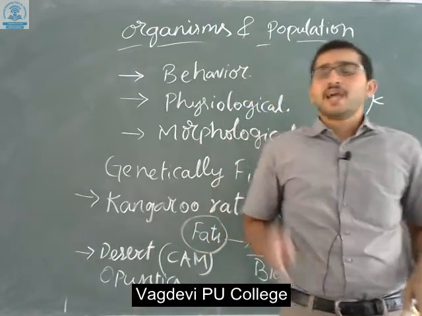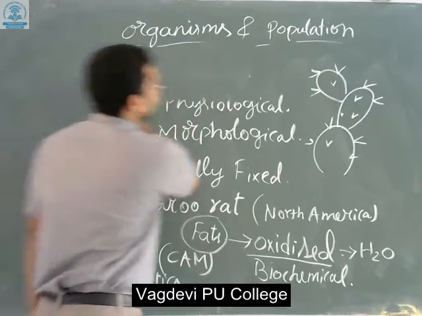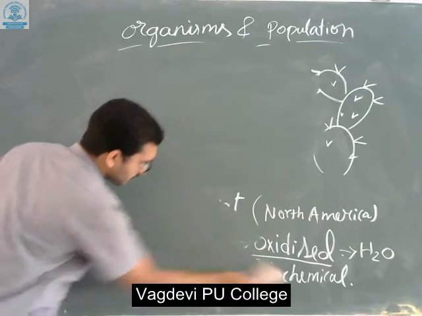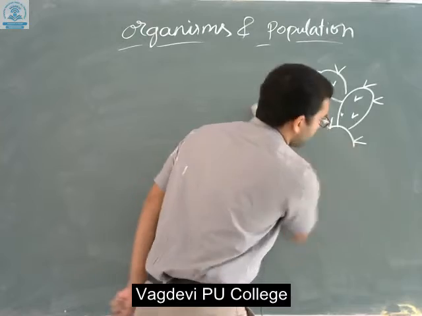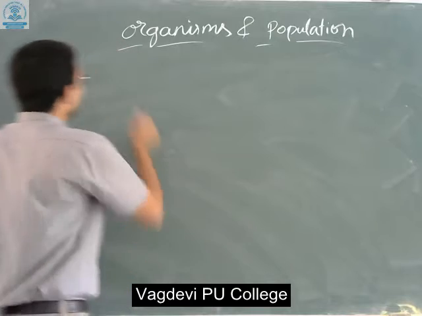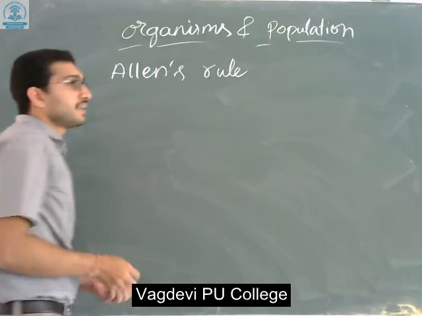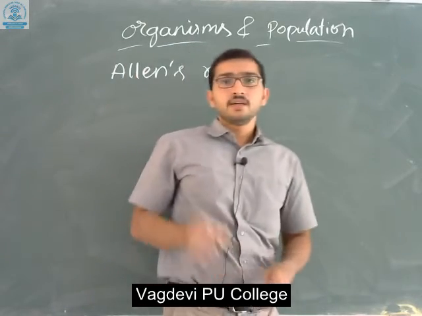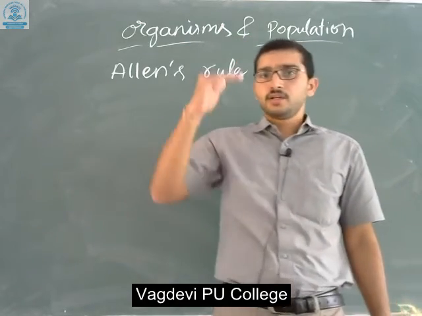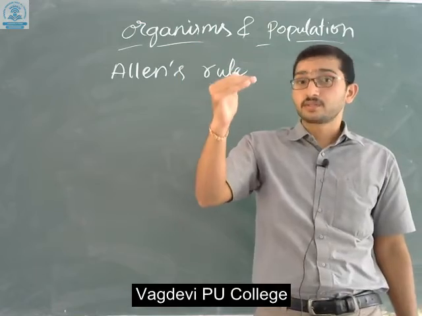Next, Allen's rule is seen especially for mammals. Allen's rule is one of the rules given especially for animals, that is, mammals. When it comes to Allen's rule, what we can find is generally the mammals present in the polar regions. As you know, in tropical regions the temperatures are high. When you go to the temperate region, the temperature decreases.